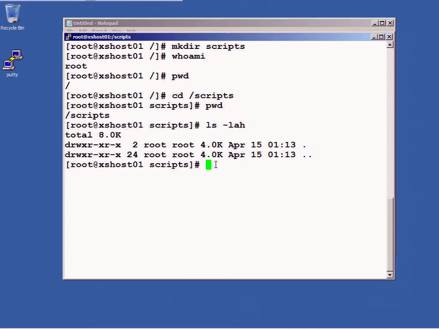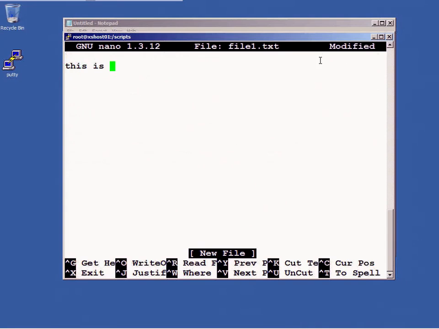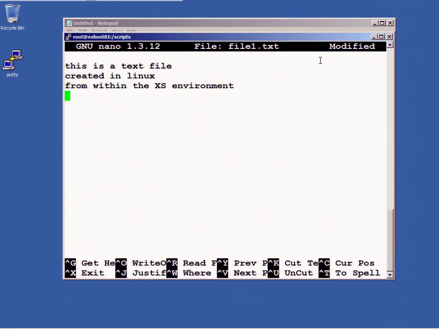I can create a file in here. Nano is one of the utilities that I can use to create a file. Nano is an editor, a file editor like Notepad. And I'm going to create a file, and I'm going to call this thing file1.txt. Here's Nano. This is a text file created in Linux from within the Xen server environment, and using an editor called Nano.